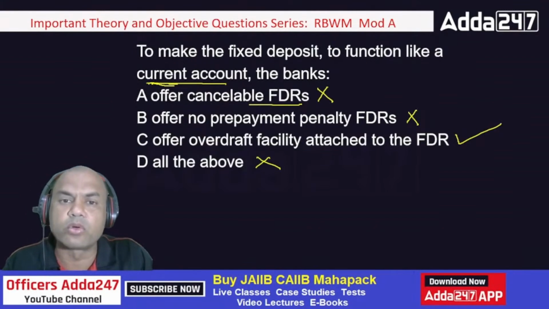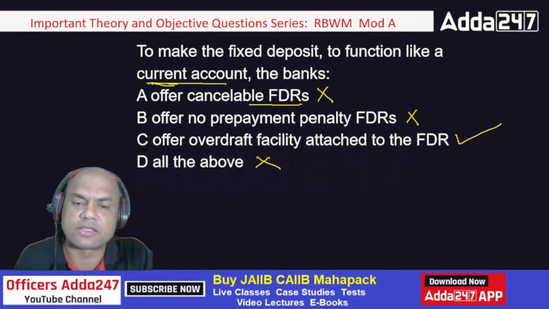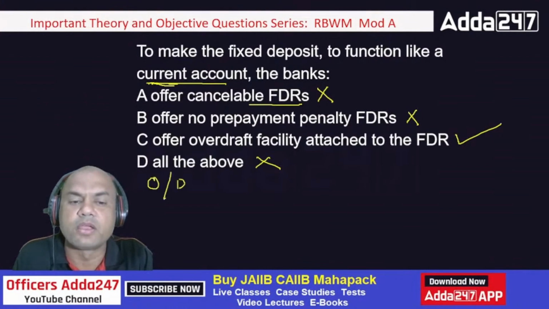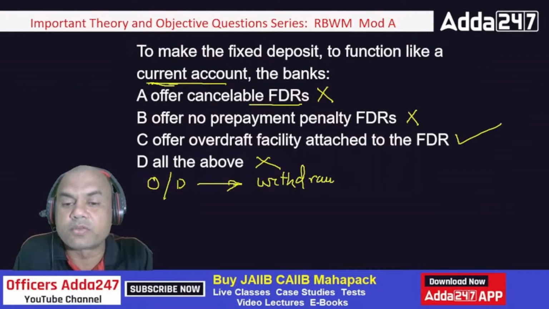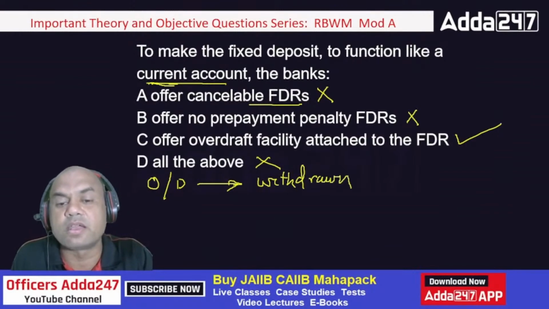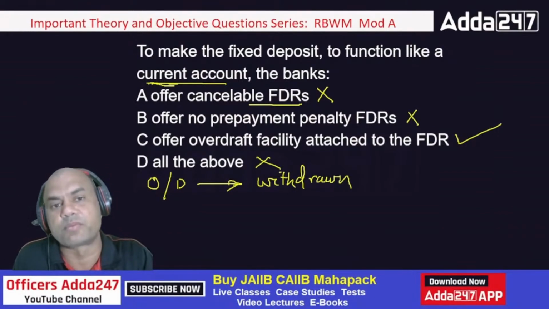See here, under OD, interest is only charged, I'll write it over here. Under overdraft OD, interest is charged only on that amount which has been withdrawn. Means if I take out this amount, then the interest is charged only on that amount.